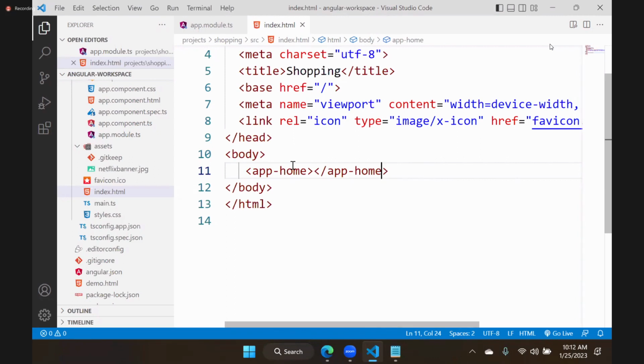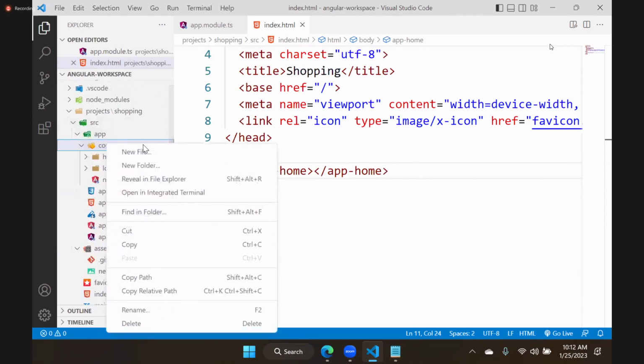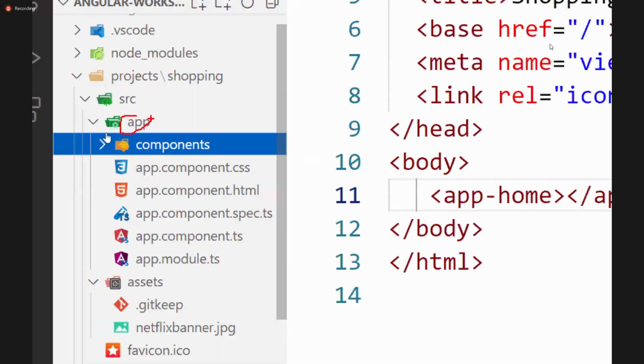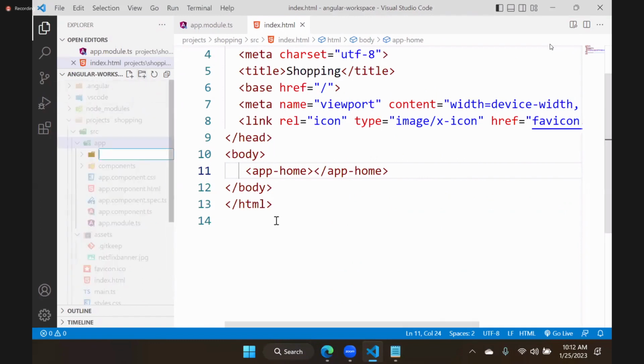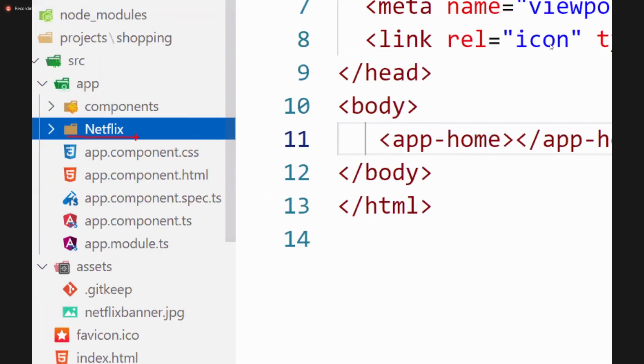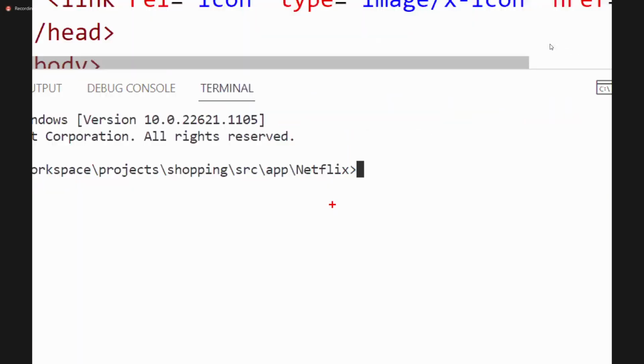Okay, so let's go. The image is ready. We copied that Netflix banner. Now go to the components location here. Better, I will do one thing. Instead of components, in app, I will add a separate folder called Netflix. Understood? All Netflix related components we will add here. Open that in the terminal. The Netflix folder is opened in the terminal.